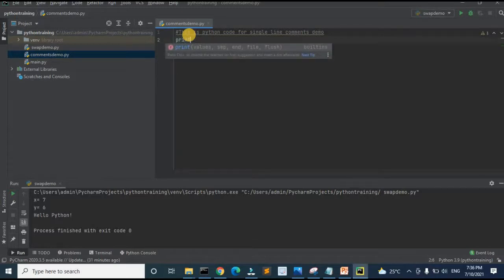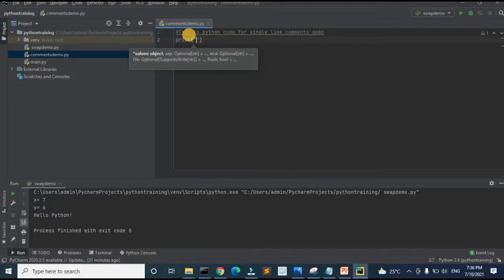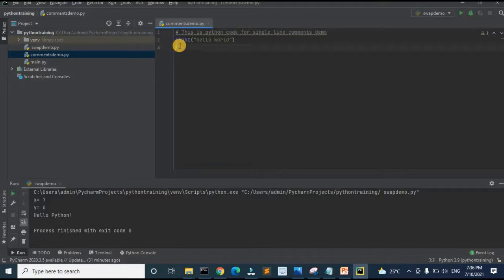I am writing a print function to print hello world. We can also give our comment at the end of the line. So here I have declared a variable a and assigned a value equal to 50. After the line of code, I can write my comment as: define a and store value 50.